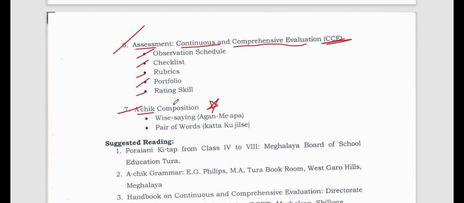Those who are reading Khasi, I think there will be another book for Khasi subject, another book for Bengali subject, another book for Assamese subject. So this number 7 is related to only Garo subject. This is not related to Khasi or Assamese or Bengali. So you can avoid this last part, number 7. Apart from this, everything from 1 to 6 remains exactly the same for all the languages.